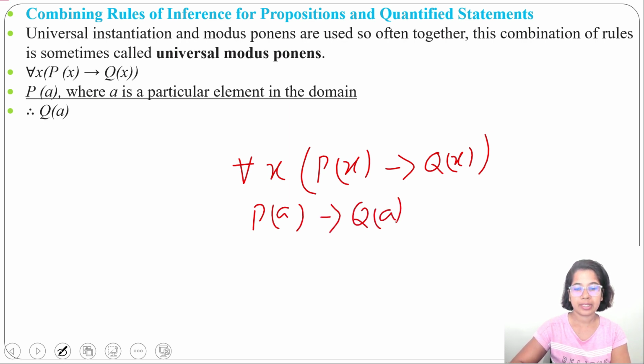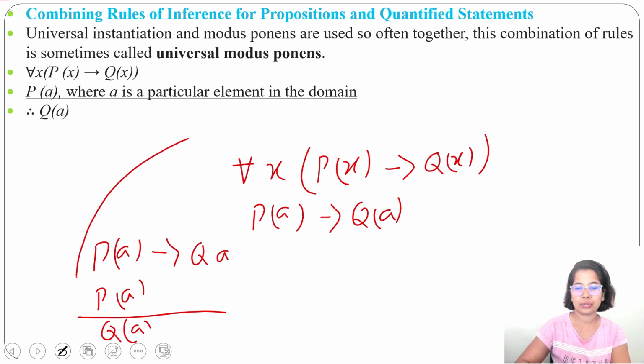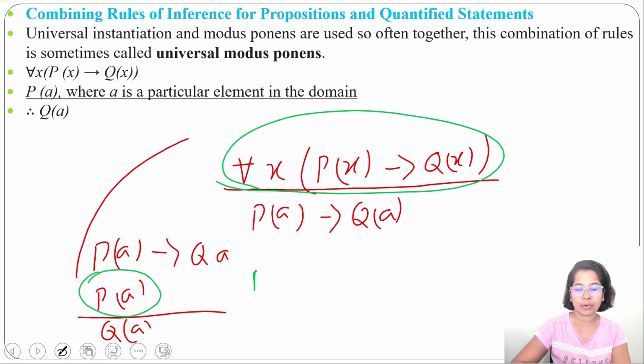This is universal instantiation. Now if P of a implies Q of a is true and P of a is true, then Q of a will be true. Now we combine these two, modus ponens and universal instantiation, so it's called universal modus ponens.